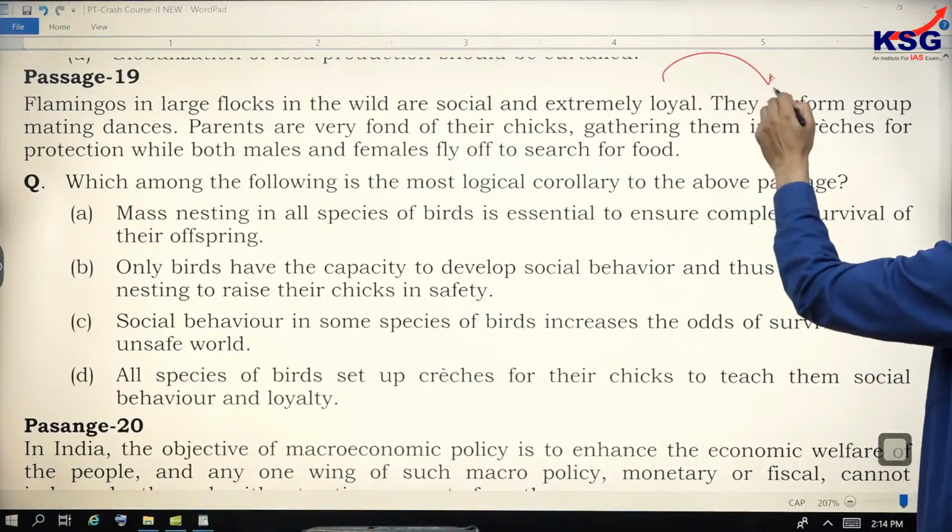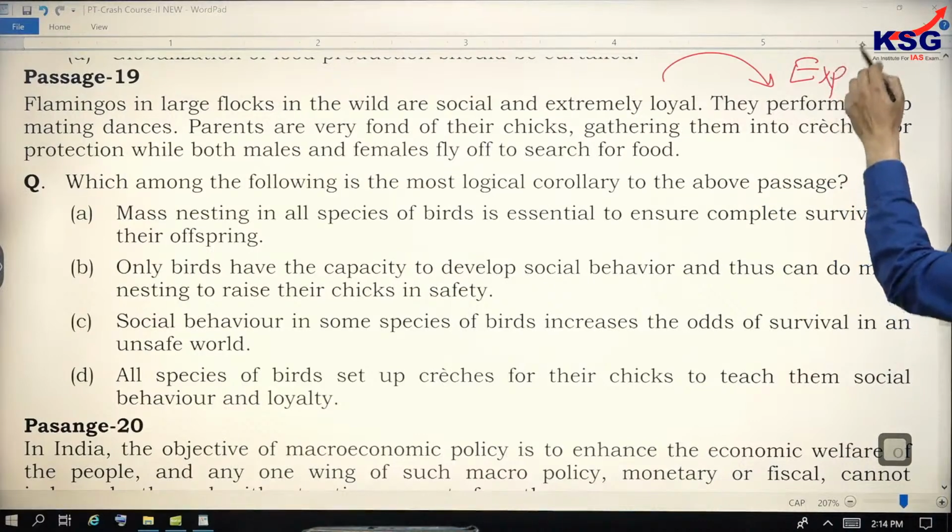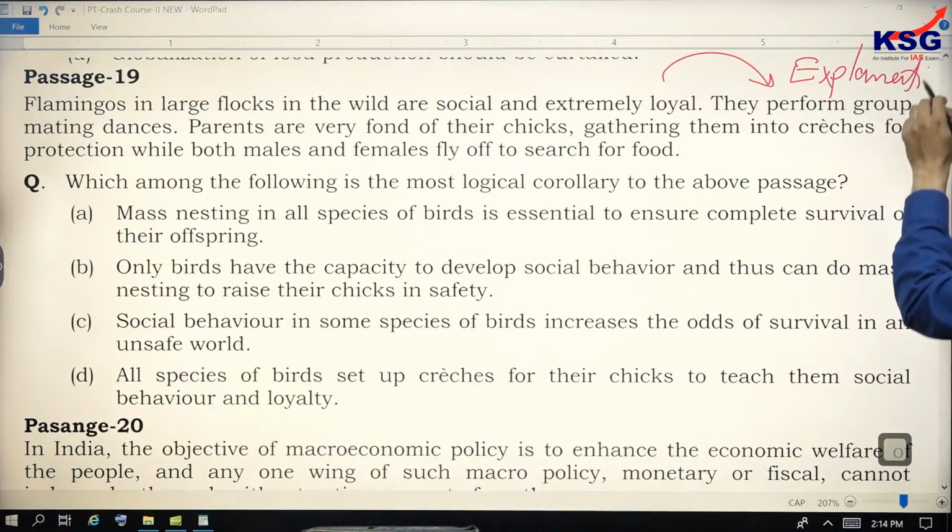And then an explanation is given of how loyal and social they are. They perform group mating dances. Parents are very fond of their chicks, right? And they gather them into creches for protection while both males and females fly off to search for food.